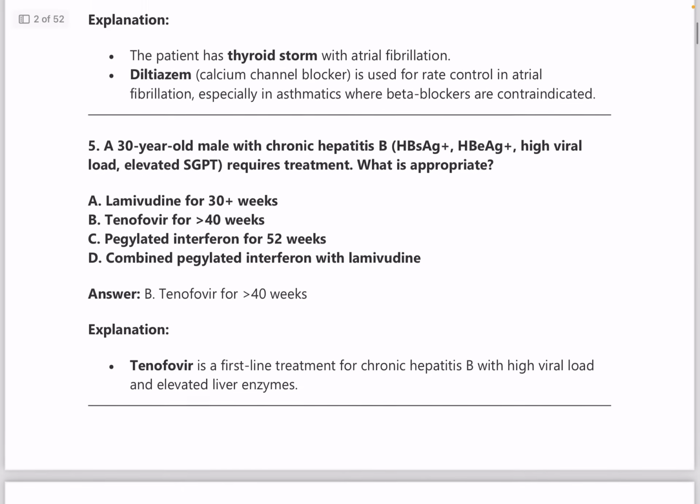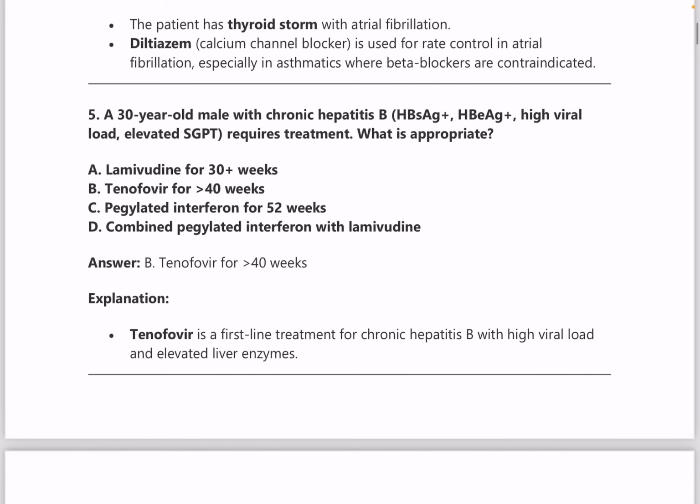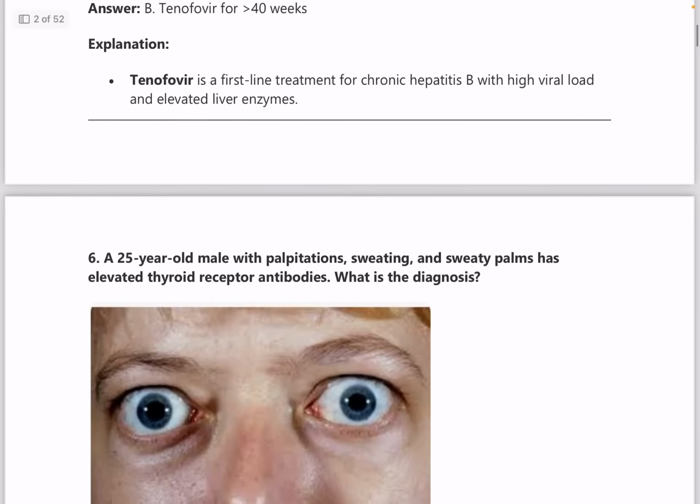Next question, a 30-year-old male with chronic hepatitis, HBsAg and HBeAg positive, high viral load and elevated SGPT levels requires treatment. What is the appropriate treatment? Answer is tenofovir for more than 40 weeks.